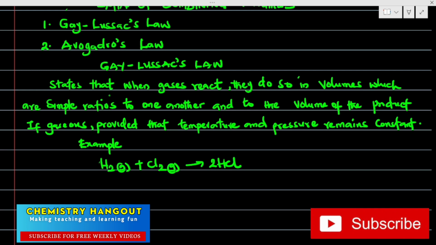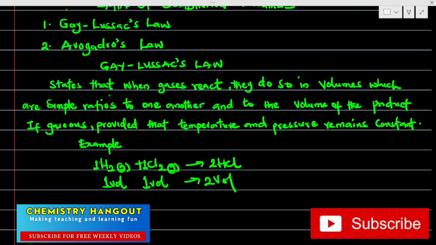It's saying that one volume of this to one volume of this gives two volumes of this. It's taking into consideration the volumes, which are the coefficients of each particular reaction. If you look at this, there's an invisible one here.